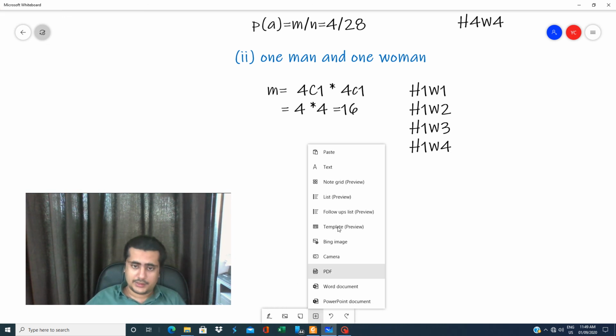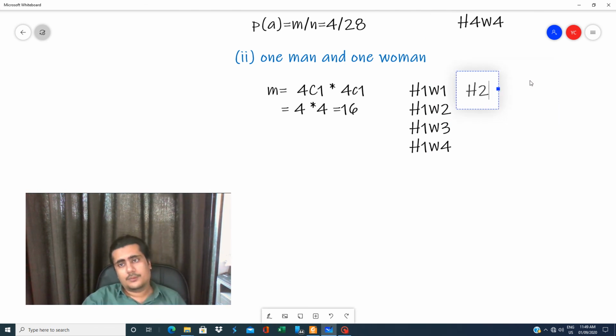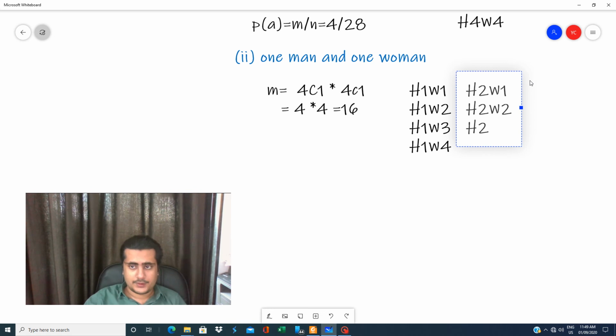In a similar case, if I select husband 2, then also the possibilities are the same. Wife can be 1, wife can be 2, wife can be 3, wife can be 4.